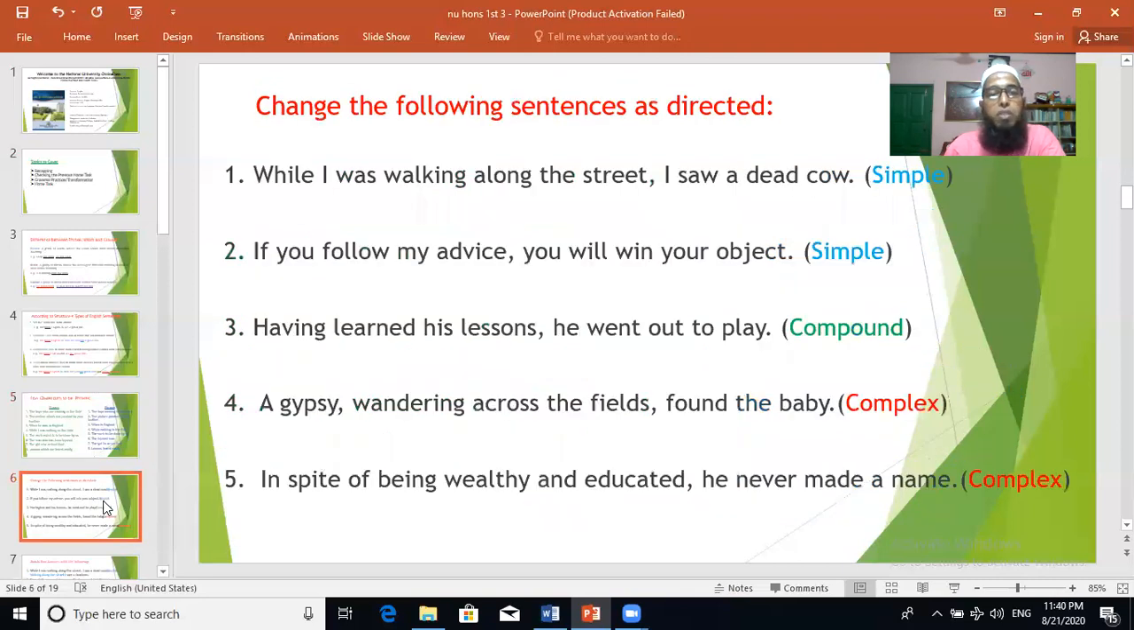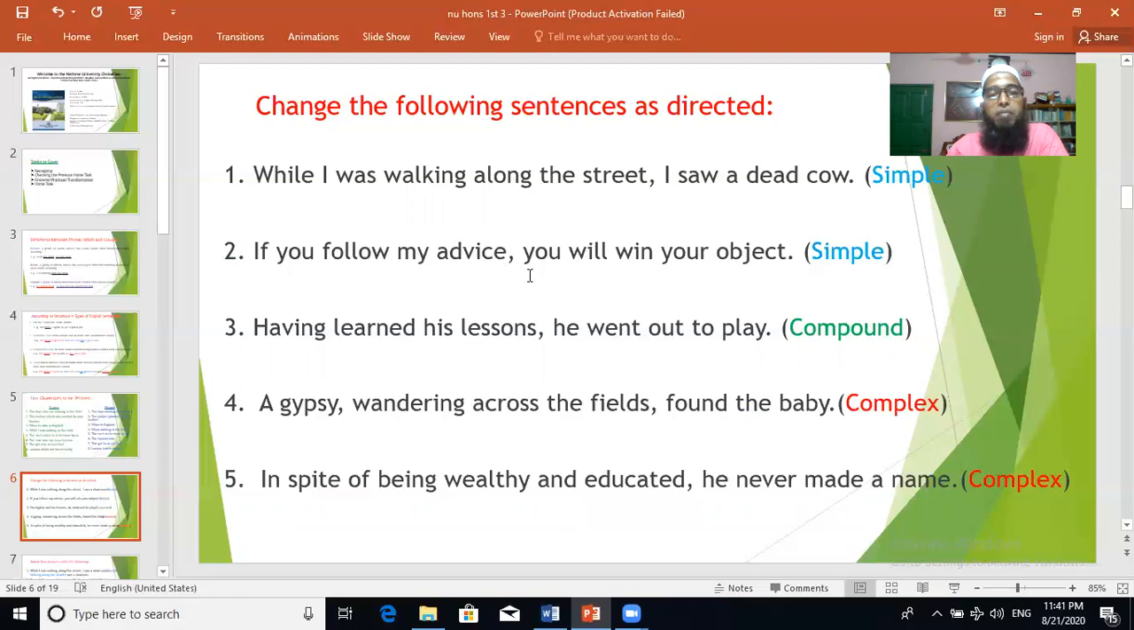Now try to change these sentences as directed. While I was walking along the street, I saw a dead cow. So to make it simple, what do we have to do? The main clause will be unchanged. We have to make the subordinate clause a phrase, while I was walking along the street. Just now we have seen how to make this clause a phrase. While I was walking along the street, it should be what? Try to write your answer quickly.